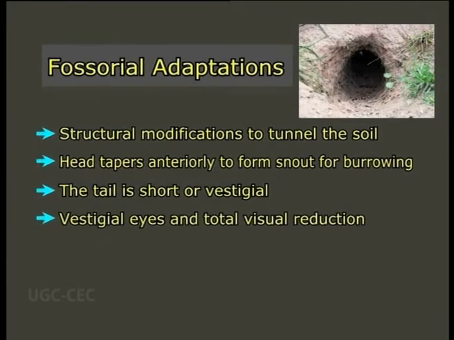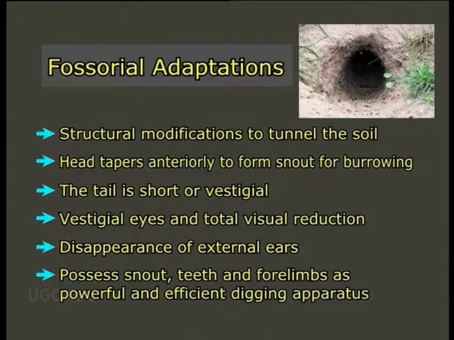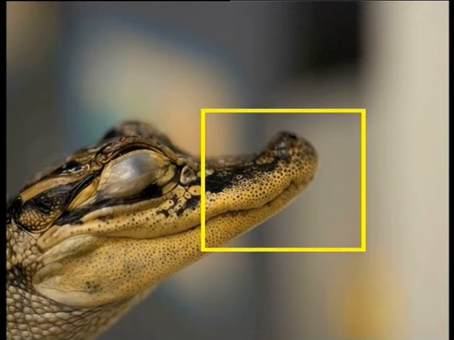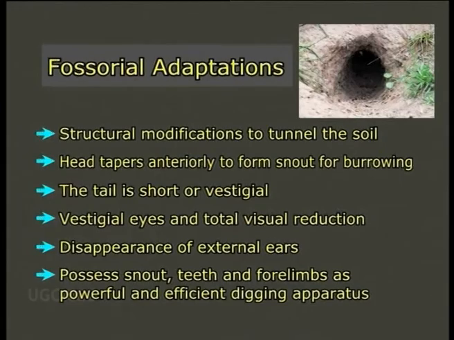The eyes tend to become vestigial as they are of no use in a dark habitat. Complete subterranean life causes total visual reduction. The external ears also tend to disappear since they would be obstructing in burrowing. Fossorial animals possess snout, teeth and forelimbs as a very powerful and efficient digging apparatus.